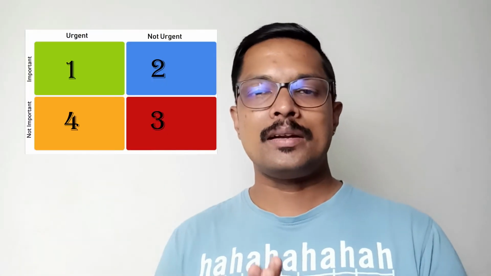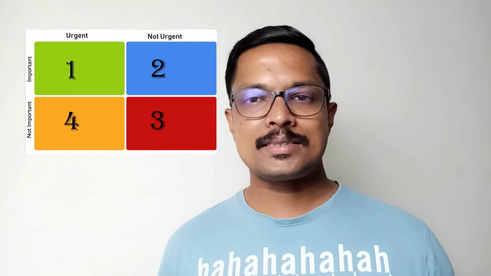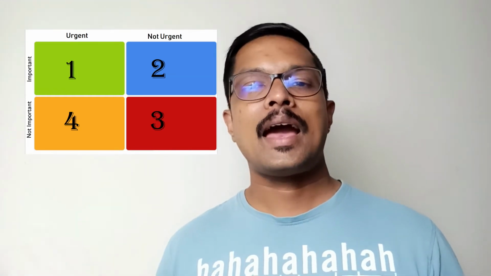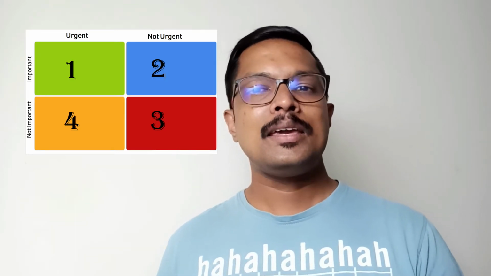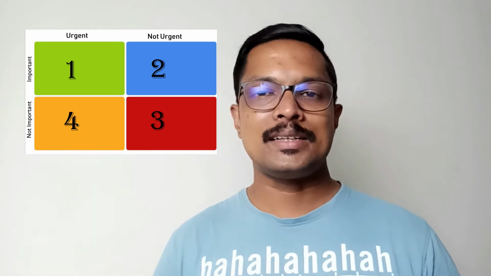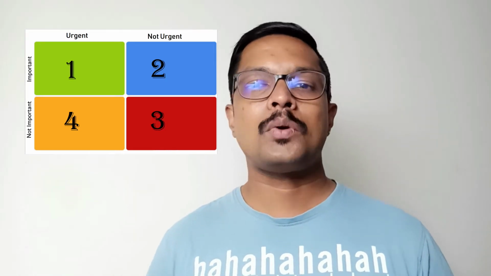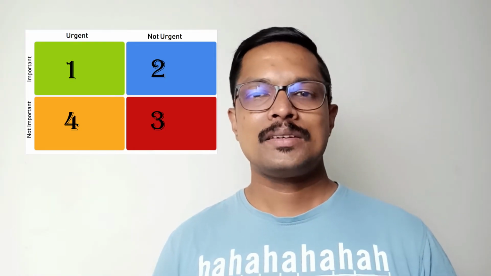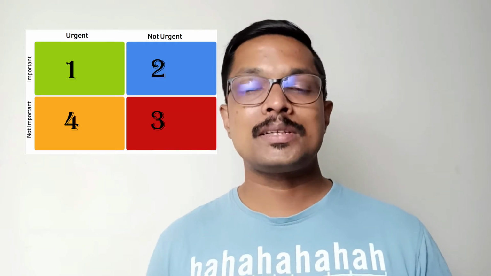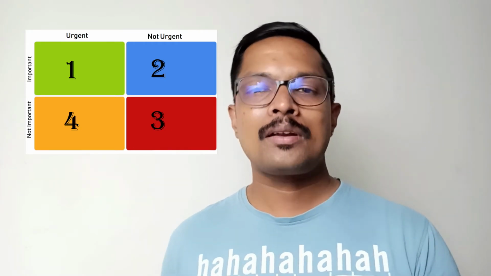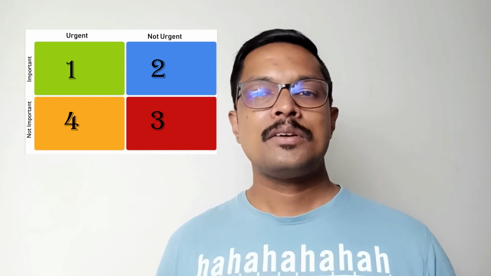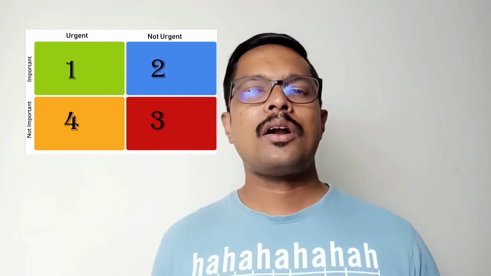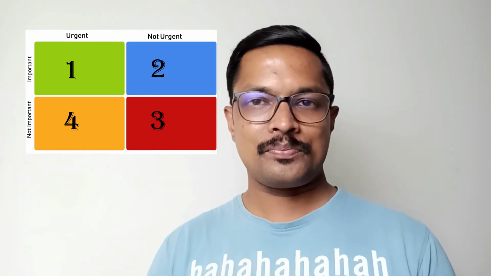The first quadrant will have all the tasks that are urgent and important. The second quadrant will have tasks that are important but not urgent. The third quadrant will have all the tasks which don't add any value to you, which are neither urgent nor important to you. And the fourth quadrant will have tasks which are urgent but not really important to you.